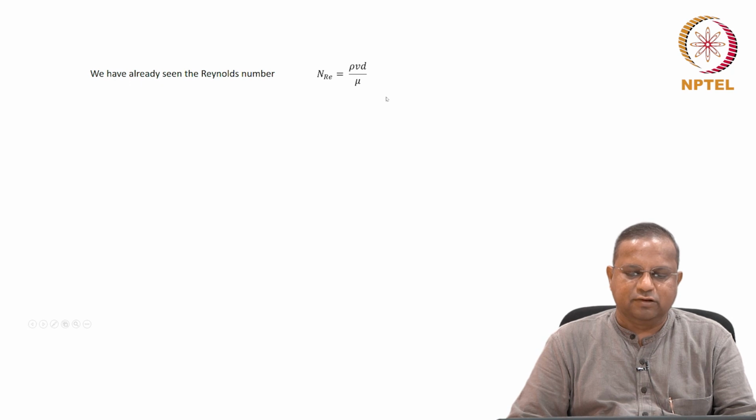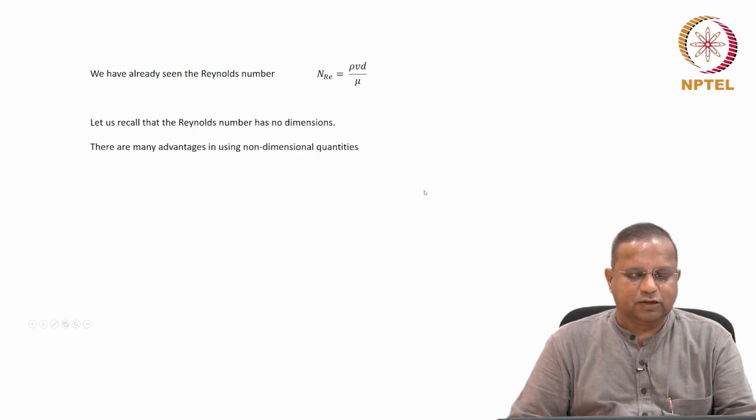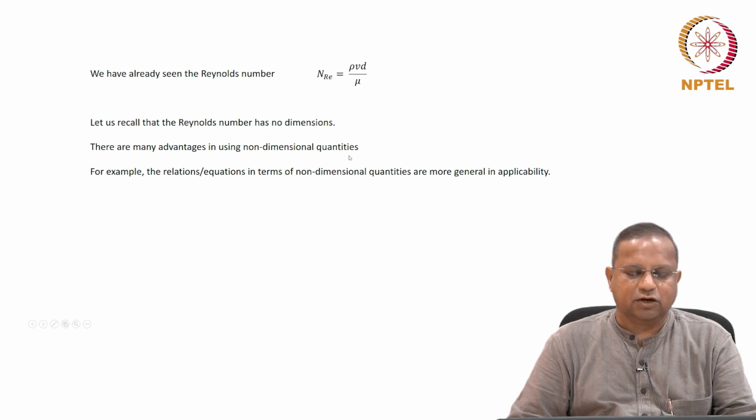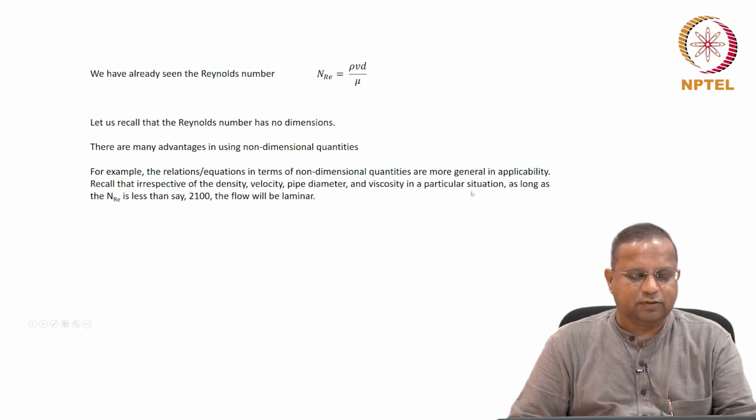We've already seen the Reynolds number, rho v d by mu, and it has no dimensions, of course. And as I mentioned just now, there are various advantages in using non-dimensional quantities. The relationships, equations in terms of non-dimensional quantities are more general in applicability.